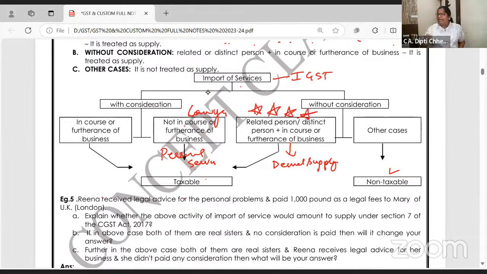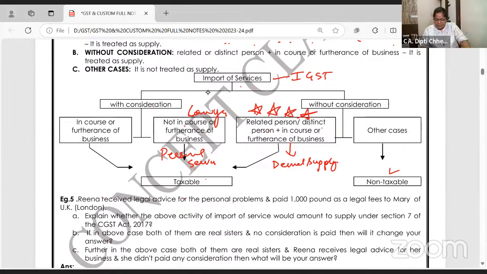So I've given a very nice example and we'll do it from the study material also. Related person, import of service, yes. Without consideration, no money is coming. Related or distinct person, now we know very well. But for furtherance of business, I'm taking services of an advocate from my elder sister in London for my business.